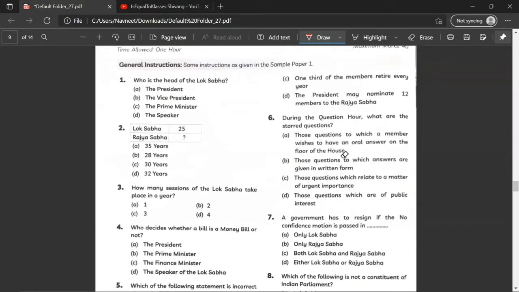So let's move on to the next question. Who is the head of the Lok Sabha? The speaker. Lok Sabha 25, Rajya Sabha, it's asking the minimum age. So the correct answer would be C, 30 years.